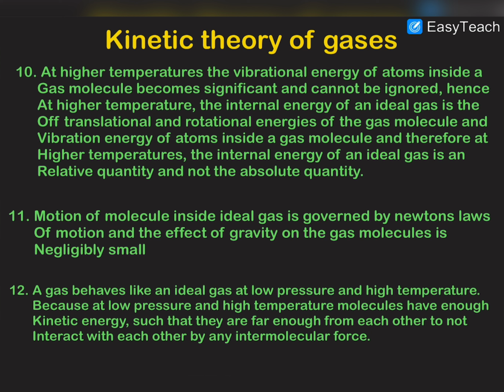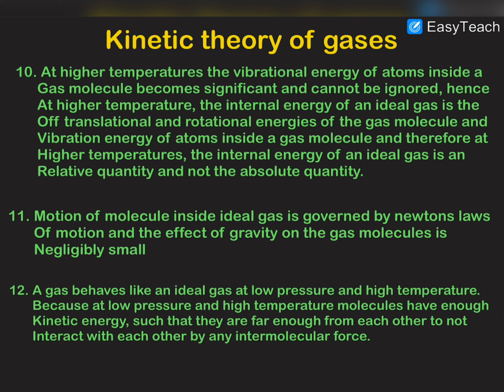So at higher temperature and lower pressure the conditions are such that molecules are far away from each other, and due to that they are not able to interact with intermolecular forces between them, and therefore there is no intermolecular potential energy of the gas molecule. Hence a real gas can behave 98% or 99% as an ideal gas at very high temperature and very low pressure.